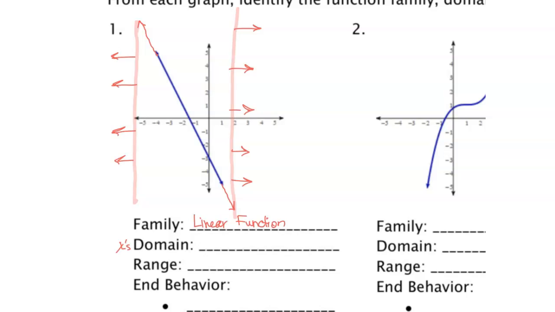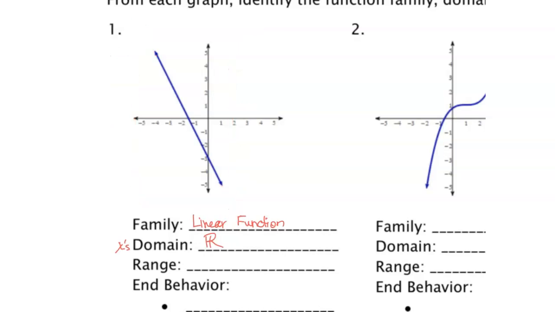So when we're thinking about which x values this line is going to cover, it's going to cover all of them. And we say then that means all real numbers. All of the real numbers will be covered. And that's our domain. Every single number on the x-axis will be a part of creating this line.